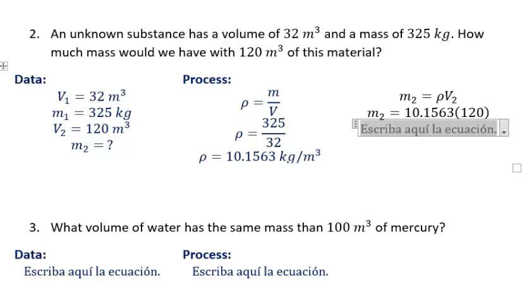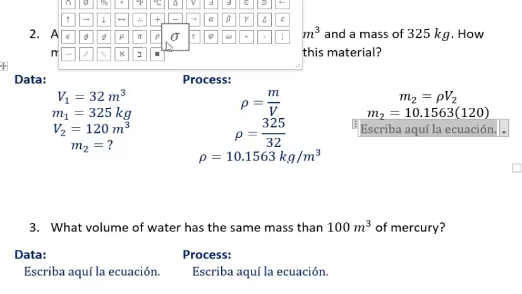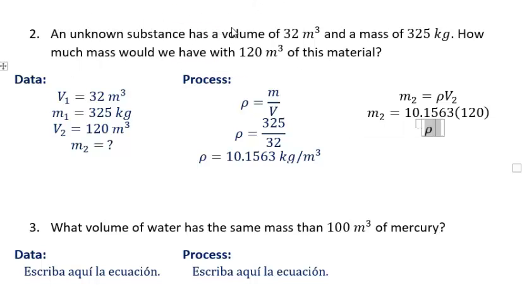If I multiply those things, the answer would be this mass. The answer would be 1,218.75 kilograms. That would be the new mass. How much mass would we have with 120 of volume? Well, 1218.75 kilograms. That's the mass we would have.